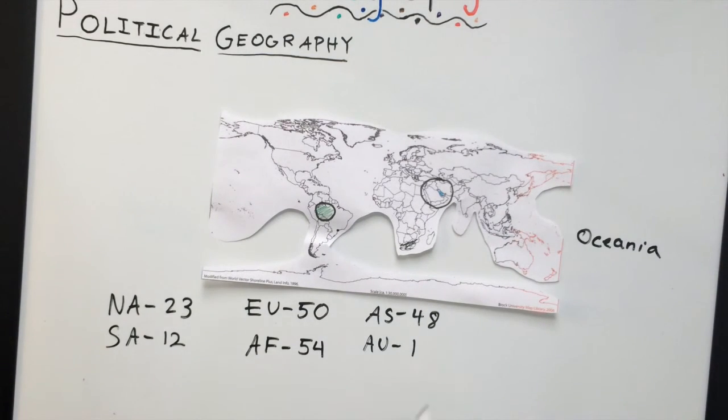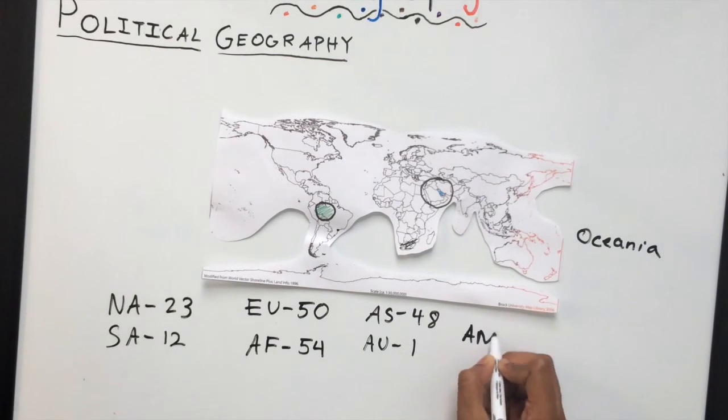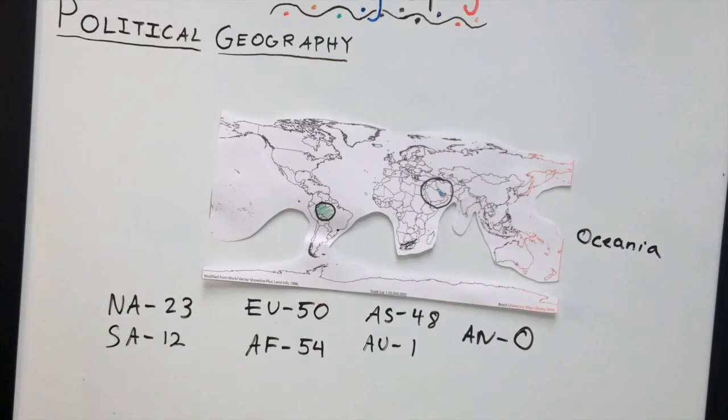Next, Antarctica, or AN for short. Antarctica really is a dry land because it's the driest continent in the world. And because of that, there are 0 countries there. That's not very surprising because, again, it's a very deserted, dry land. It makes it really hard for people to live because there also is no water there. Although there are some people living there, they only live there for temporary amounts of time.